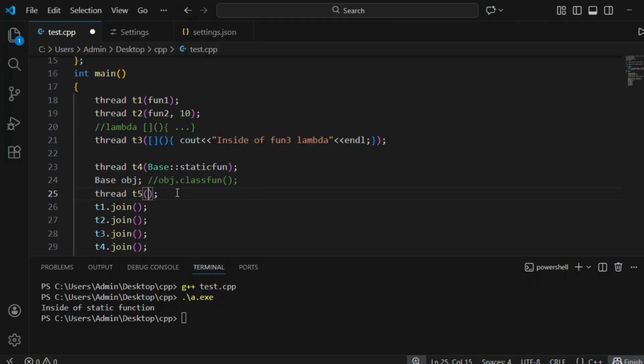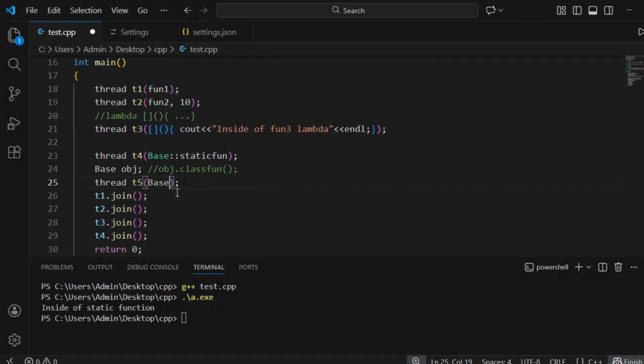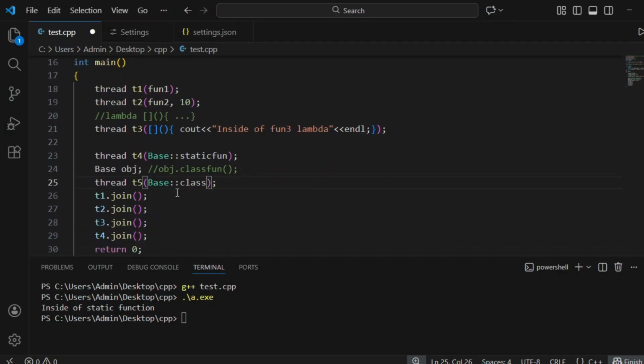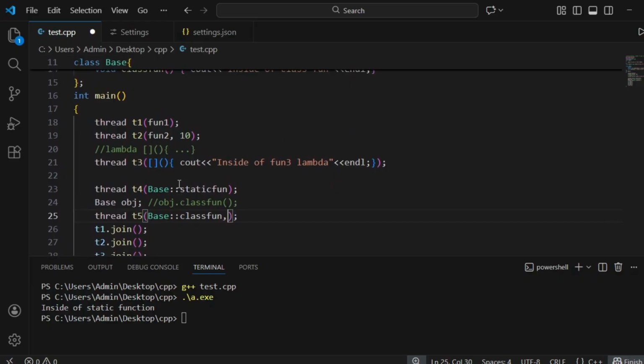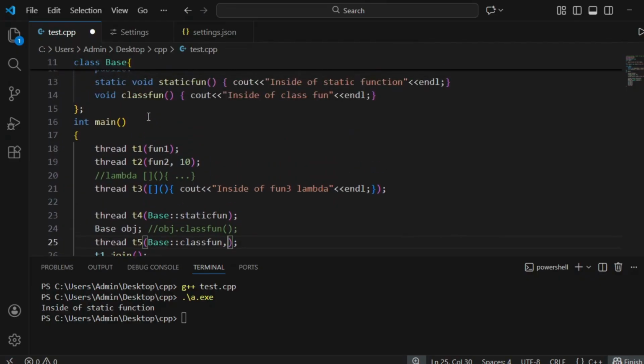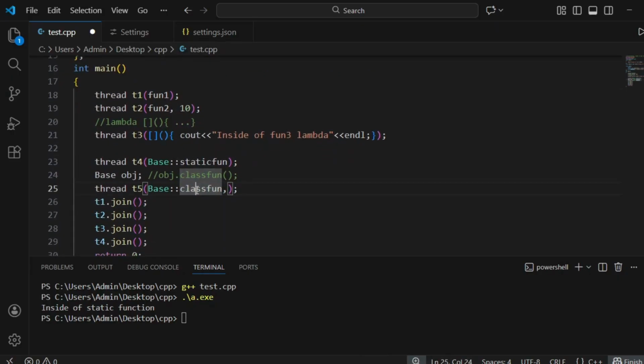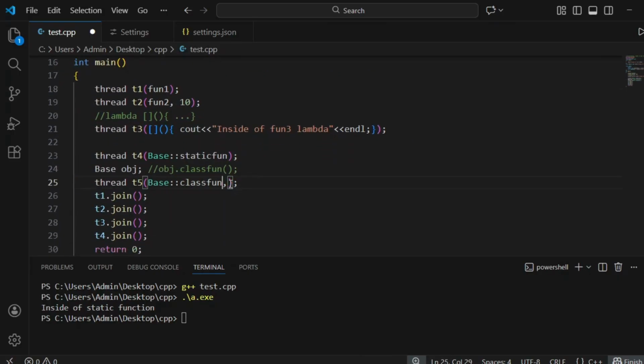How will we pass it? Here we have to pass base class function, along with the address of obj.